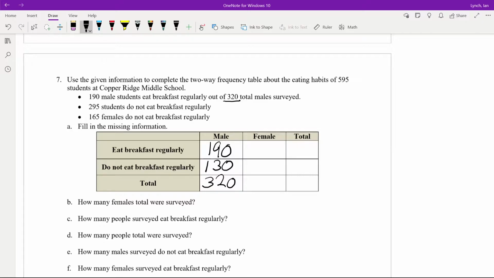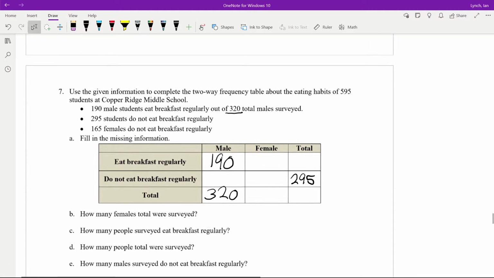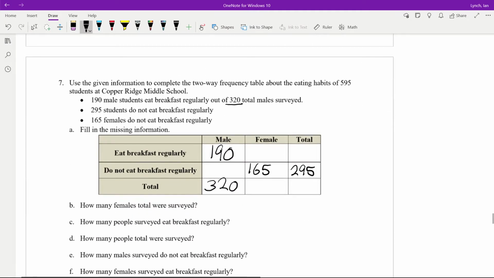Actually, I'm going to erase that 130. Let's just put what they have. 295 students don't eat breakfast regularly, so that's the total. And 165 females do not eat breakfast regularly. And again, we can see these two agree that this has to be 130.